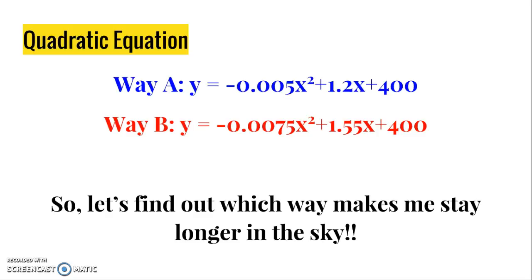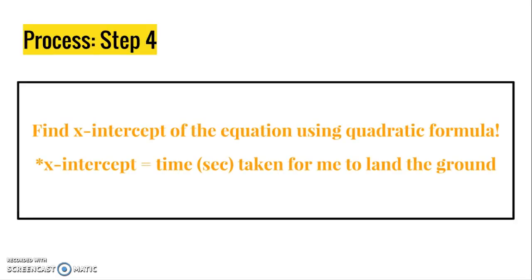Since I got the quadratic equations for way A and way B, let's find which way will make me stay longer in the air. For that step, I will use the quadratic formula because it helps me to find the x-intercepts of the quadratic equation, which represent the time it takes for me to land. This is because the x-intercepts are where the y value is 0, which means that I'm not flying anymore.